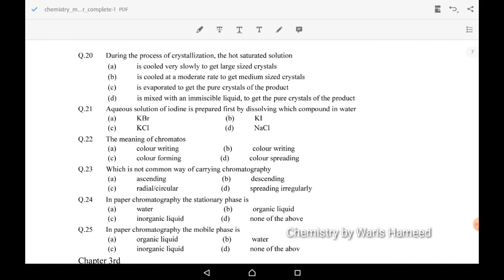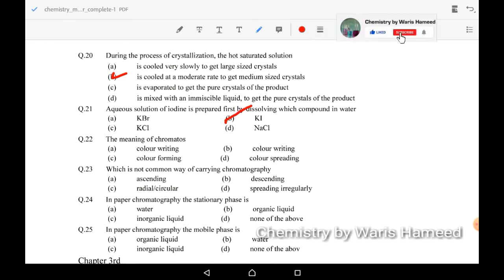So its correct option is B. Next: the aqueous solution of iodine is prepared by first dissolving which compound in water? We can easily see that the B compound, potassium iodide, has iodine, so we can use it for the solution of iodine.